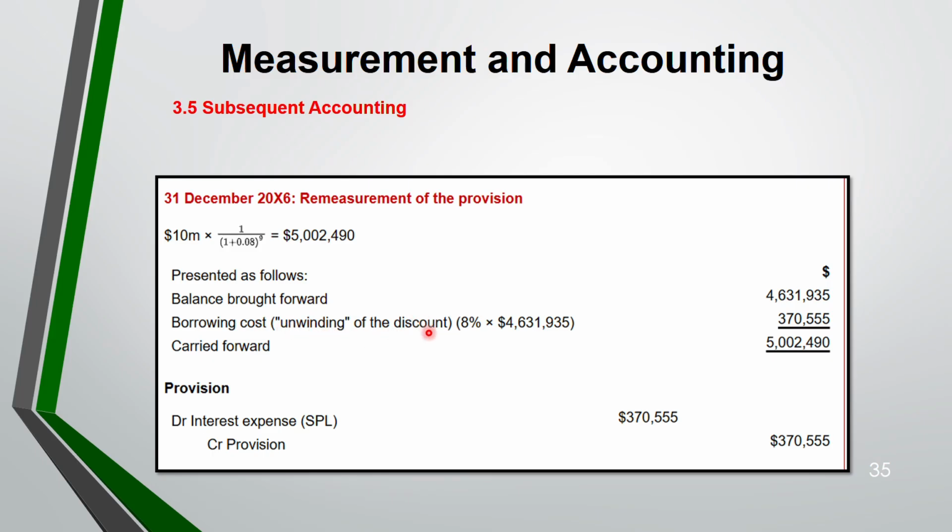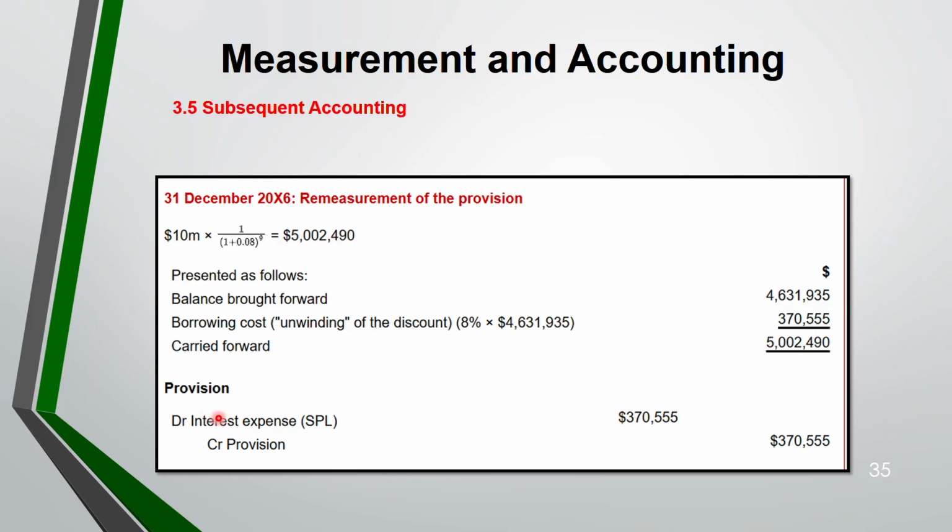You're finding the interest. So on the amount that you have got earlier, you have to take 8% because 8% is the interest rate, the discount factor. That discount factor only you have to use to find the interest on the opening balance. So 8% into the opening balance. When you add them together, you should be able to get this figure. It's the same as this.